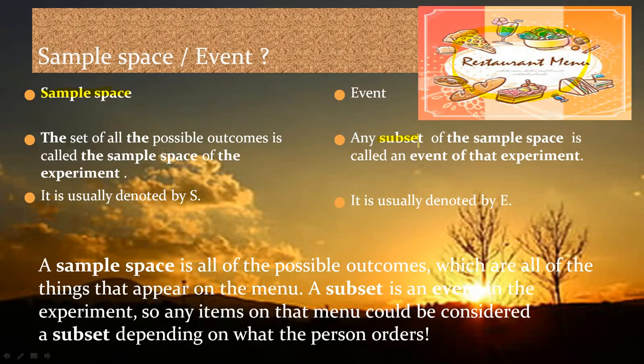And this subset is called an event. It means you are doing an experiment. You are eating something, it's an experiment. So subset, event, experiment, same. You are ordering something, it's an experiment.